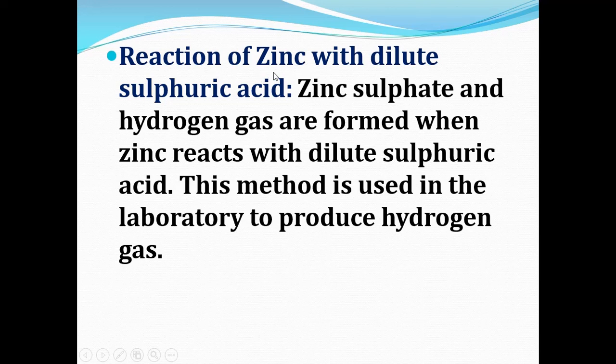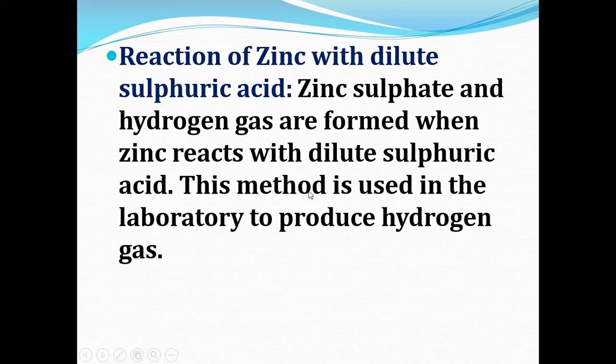Now the reaction of zinc with dilute sulfuric acid. Zinc reacts with dilute sulfuric acid and forms zinc sulfate and hydrogen gas. You know, zinc sulfate is the salt of zinc, isn't it? So when it reacts with dilute sulfuric acid, it forms zinc sulfate and hydrogen gas.